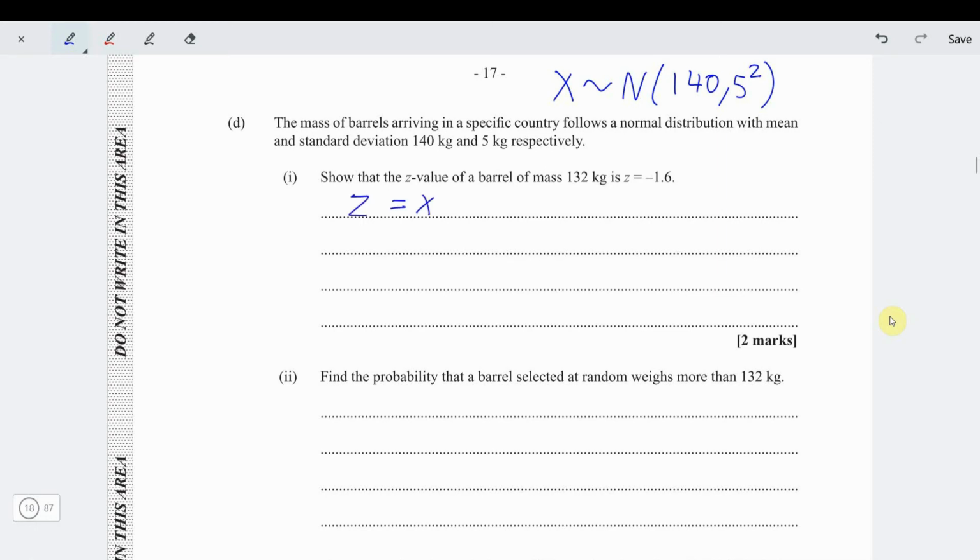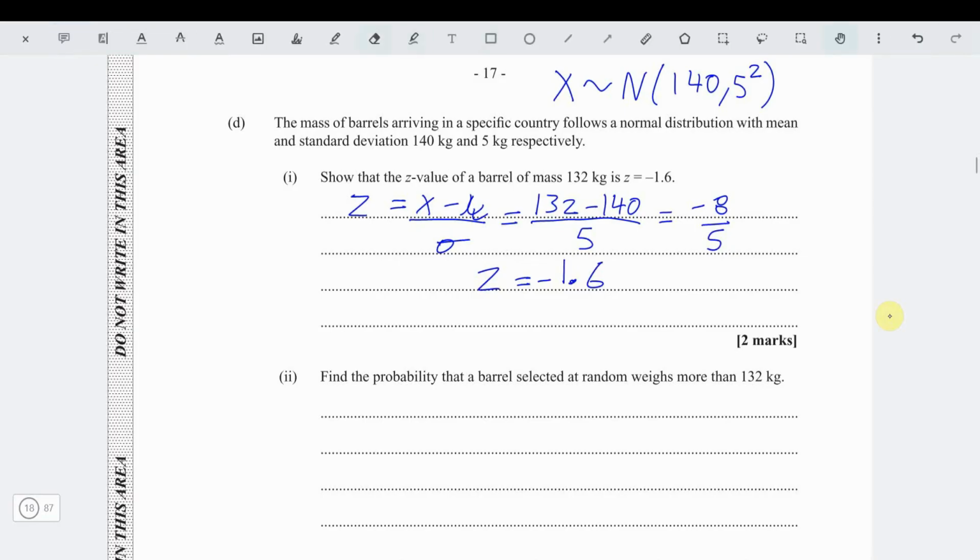Remember, z is equal to the x value minus the mean divided by the standard deviation. So it's 132 minus 140 over the standard deviation of 5. 132 minus 140, that's negative 8 over 5. So the z-value is indeed negative 1.6. So we showed it.